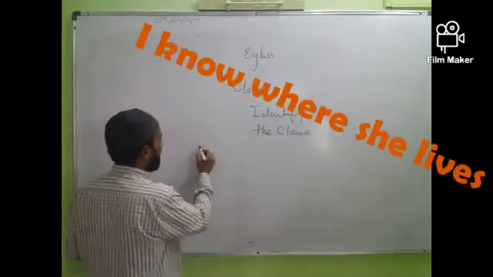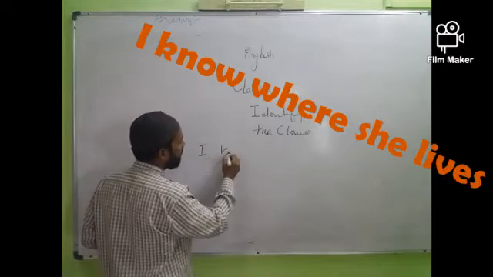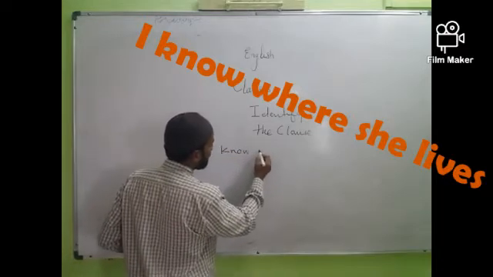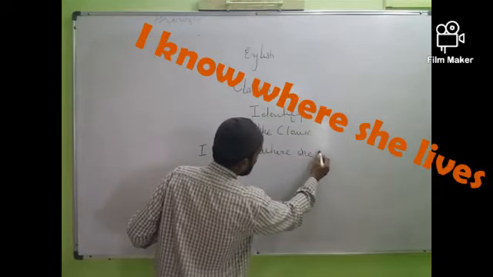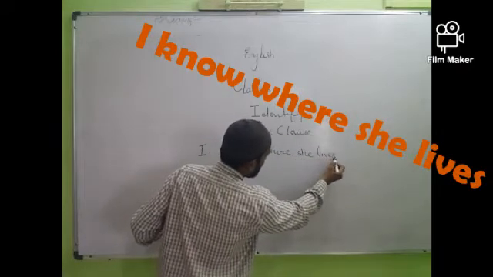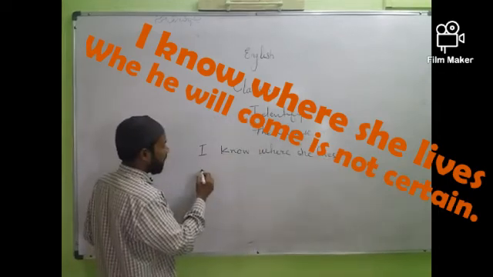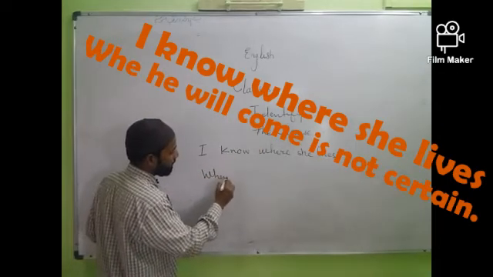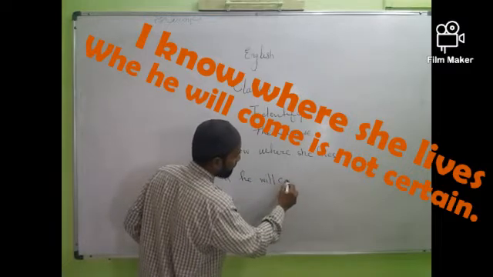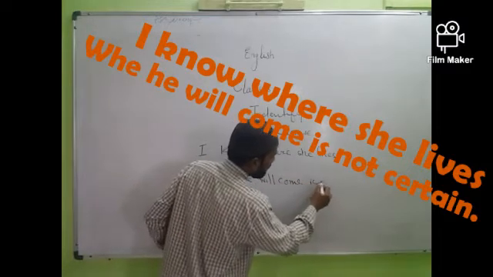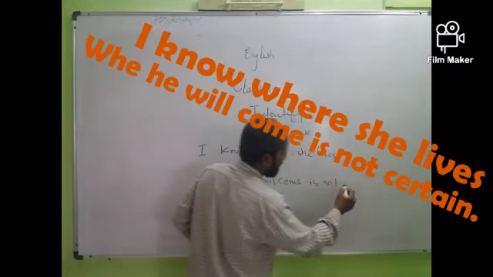Suppose I write here: I know where she lives. Second sentence: When he will come is not certain.